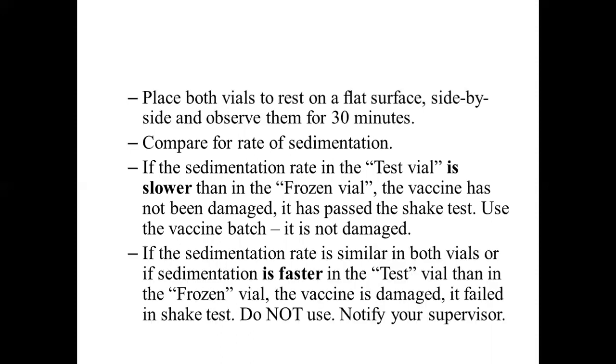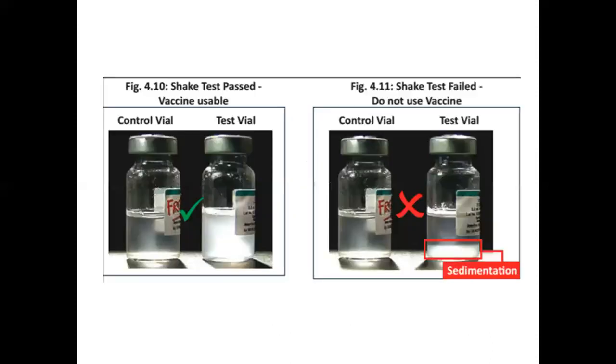It is not damaged. If the sedimentation rate is similar in both the vials, and if the sedimentation is faster in the test vial than in the frozen vial, then the vaccine is damaged. It has failed the shake test and do not use, and it should be notified to the supervisor. So this is where you can see the sedimentation rate, and this is the failed shake test. So this was about the maintaining the cold chain for maintaining the potency of the vaccine. Thank you.